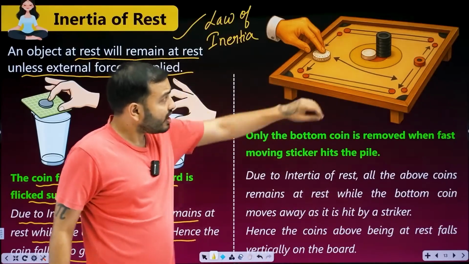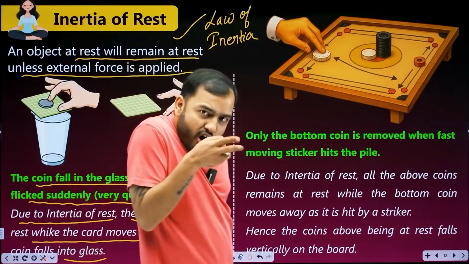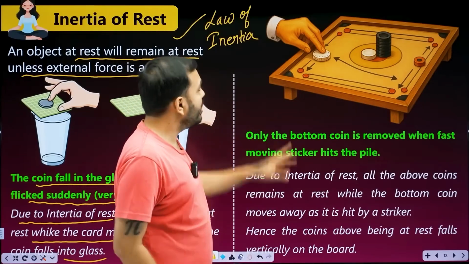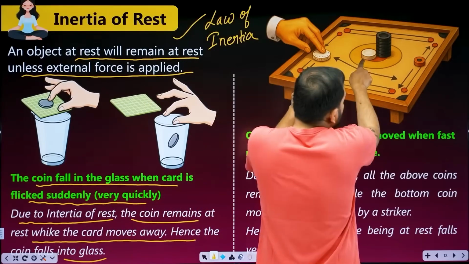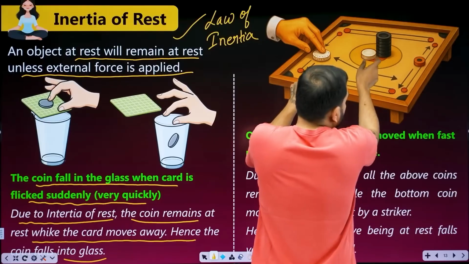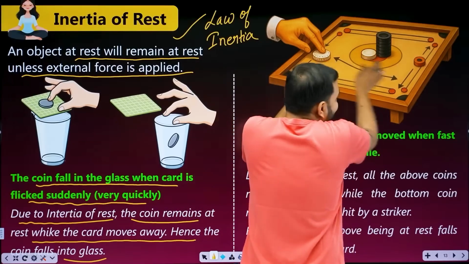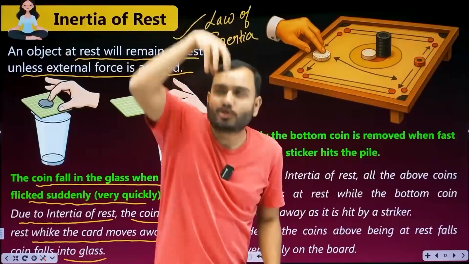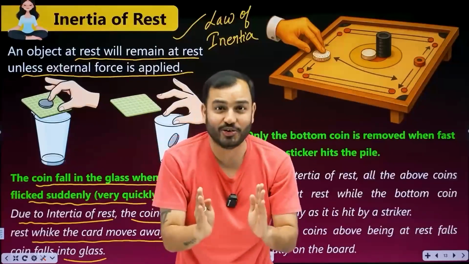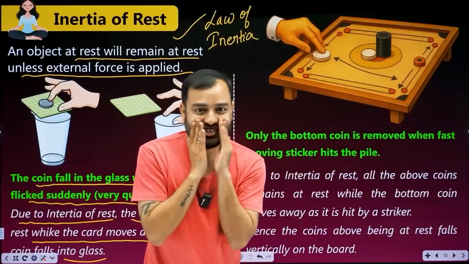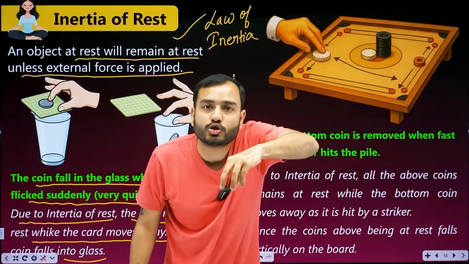Next example. You played carrom, right? There's a lot of cheating in the game, but the most fun shot is like this, tuck, tuck. In carrom, when you strike with a striker, this often happens: the coin at the bottom is removed and the other coins above fall straight down. The bottom one shoots out and the rest stand still, sometimes even straight up. We look at it and go, wow, what a shot. The bottom coin flies out, the rest stay as they were.